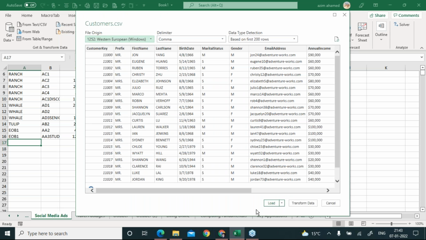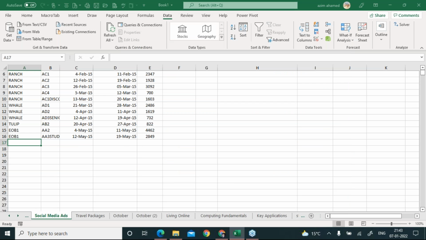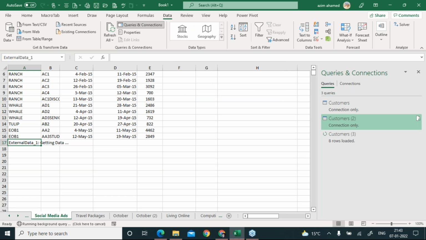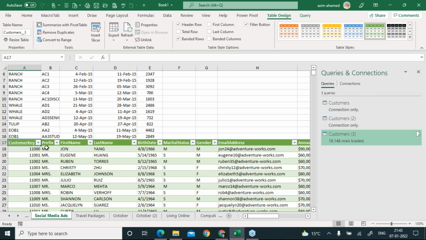So you should click on this drop down and choose this load to option. This load to option gives you the opportunity to select your cell address. So I just click on this existing worksheet, and look, A17 is already highlighted here. Now you can easily say okay and just wait, and the data will get imported here.